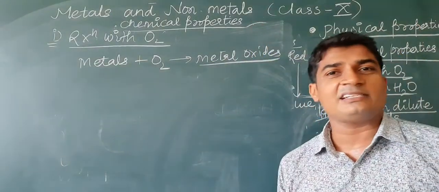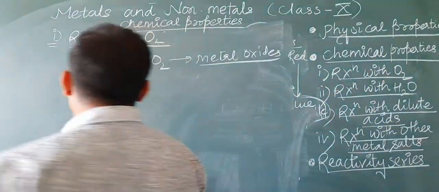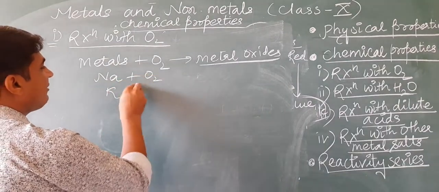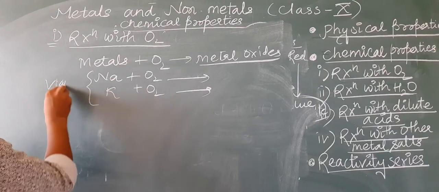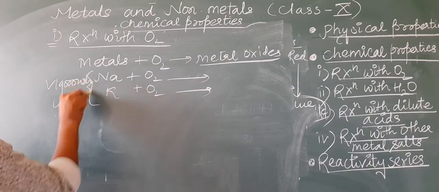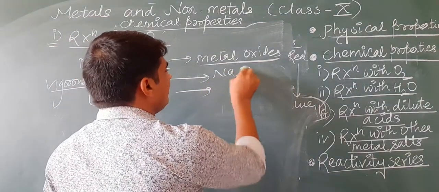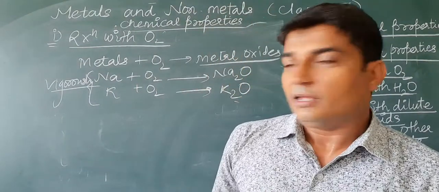But all the metals do not react with oxygen with the same rate. For example, sodium and potassium, when they are reacting with oxygen, they react vigorously or violently to form the oxides. These reactions are highly exothermic reactions.